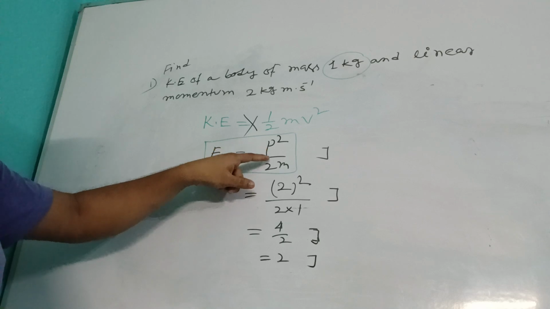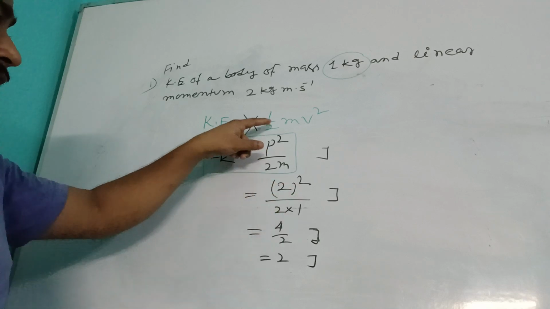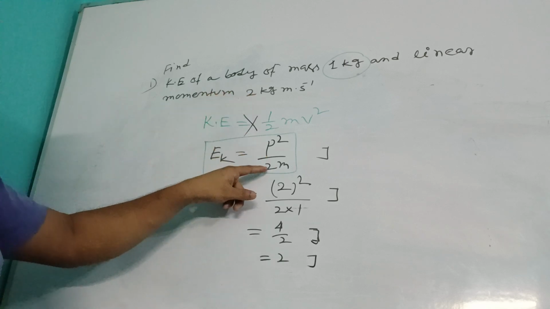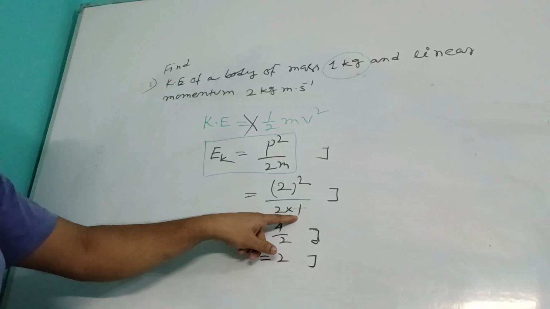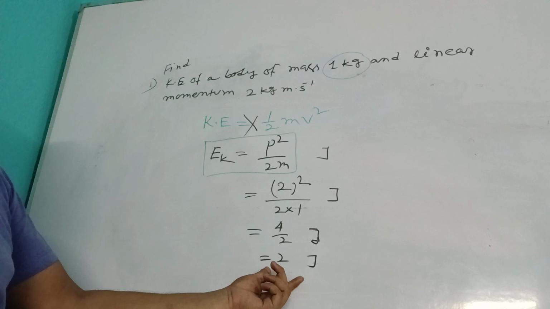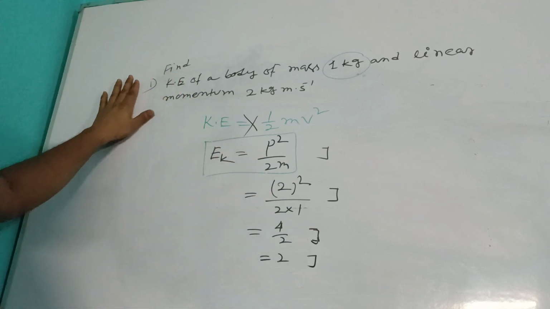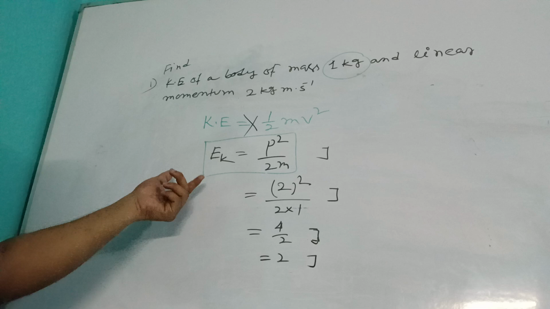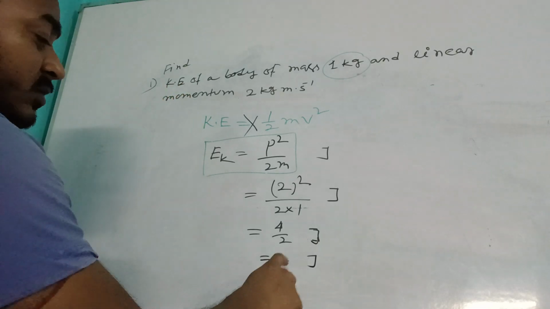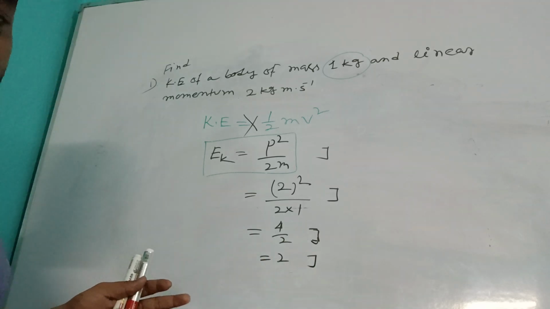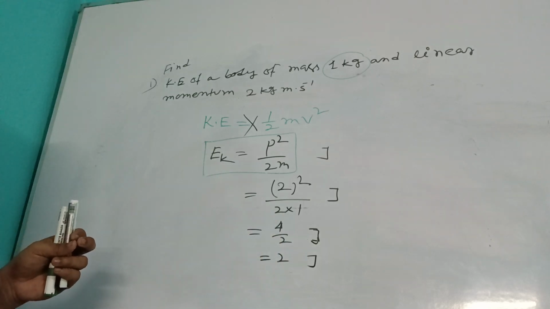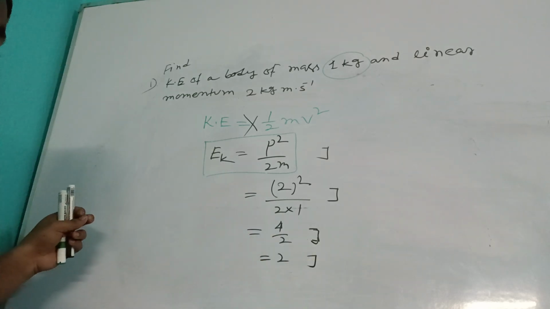So instead of p write 2 square. So it will be 4 divided by 2m. So you can see here 2 into m. What is the value of m? 1. So it will be 2 into 1, it will be 2. So 4 by 2 it will be 2 joule. So the kinetic energy is 2 joule. Those are elementary videos, slowly try to understand. So total energy is 2 joule. चलो note it down. Done? Okay. Pause करके note down करो.